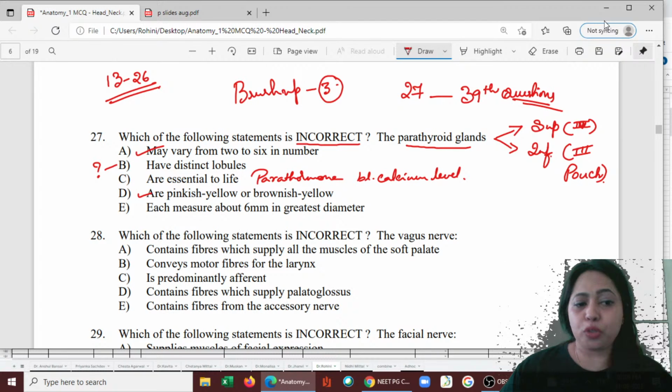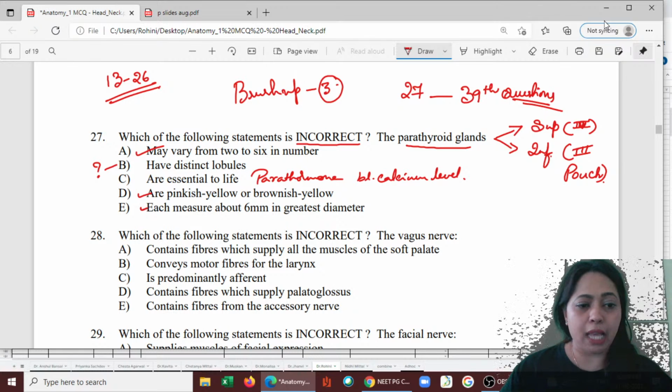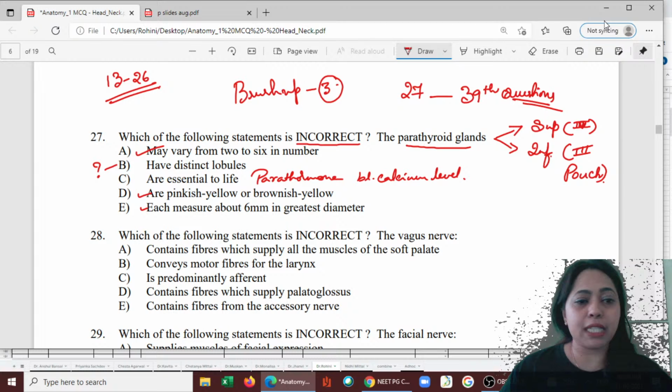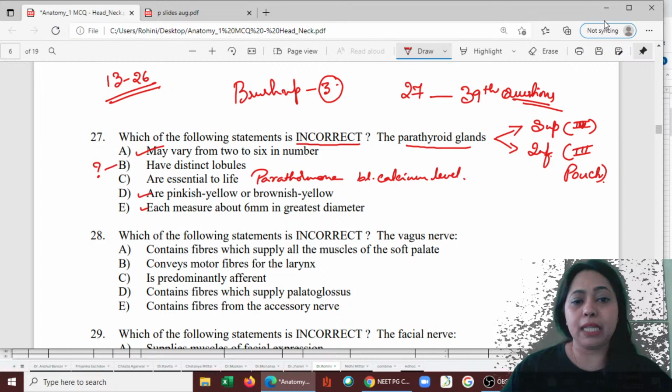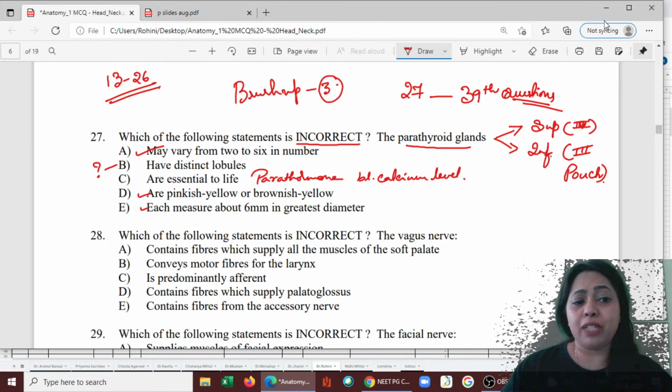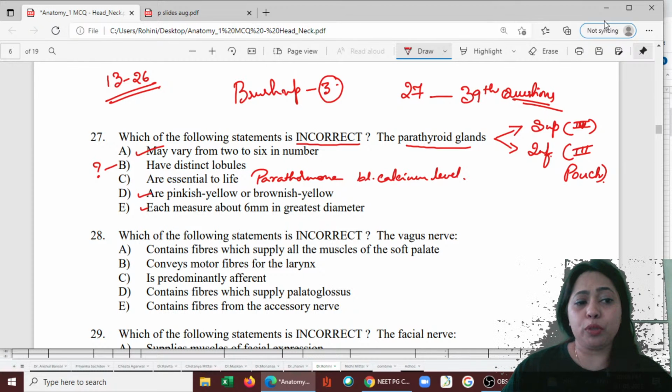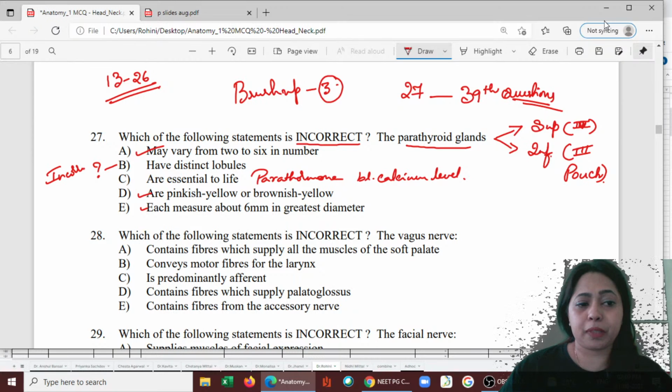That is also true. That is a color. Each measures about 6 millimeter in greatest diameter. Yes, that is as small as that. So all these are true except for one which is completely incorrect. So we don't agree with this. They have distinct lobules. So this is incorrect. So the B is the incorrect one.